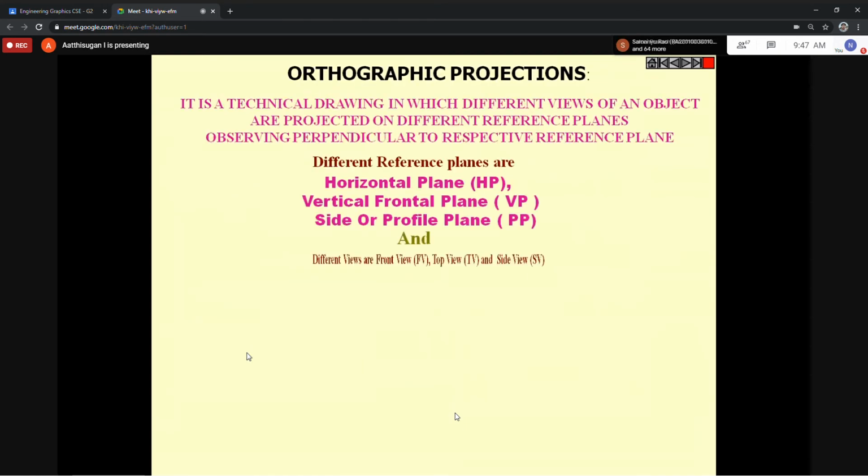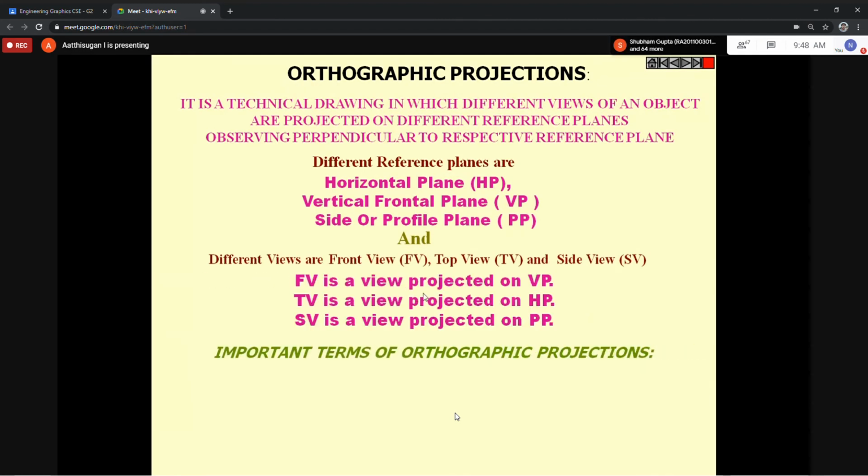First we see orthographic projection. We know the planes: horizontal plane, vertical plane, and profile plane. On the vertical plane is the front view, on the horizontal plane is the top view, and finally the profile plane gives the side view. Front view is in VP, top is projected on HP. Everything here is first angle; I'm focusing on explaining only the first angle method. So the front view is projected on VP, top in HP, and side in PP, the profile plane.